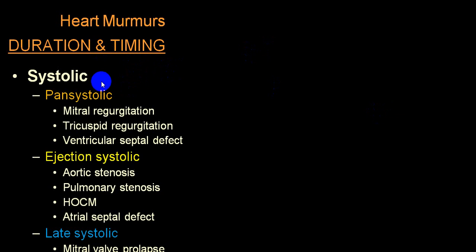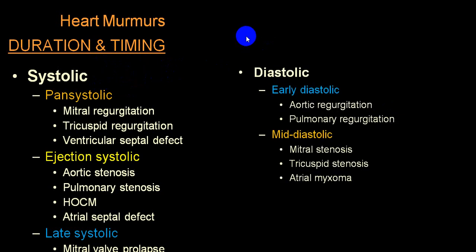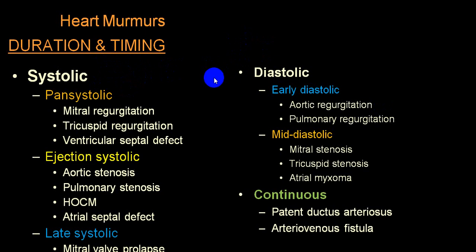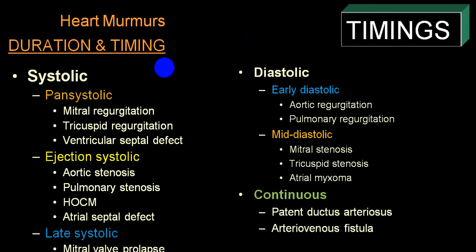Further classified systolic. I'll explain in a very simple way. If this is the diagram, and the murmur is heard in both phases, that is the systolic period as well as diastolic, meaning from the first heart sound to the second heart sound, and also from the second heart sound to the first heart sound, we'll label that as continuous. And the classical example of this is PDA only. Don't utter any other word. Patent ductus arteriosus. Classical continuous murmur.